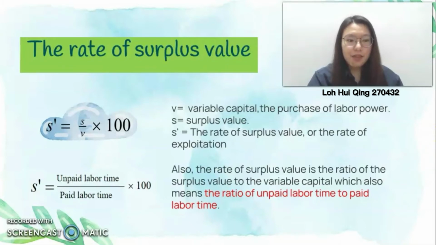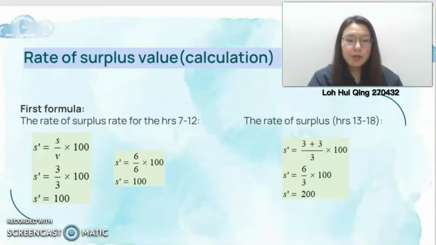For the second formula, it represents that the rate of surplus value is the ratio of the surplus value to the variable capital, which also means the ratio of unpaid labor time to paid labor time. So there are some calculation examples. Based on the previous example, hours 1 to 6 do not have any surplus value, so we'll only calculate for hours 7 to 12 and 13 to 18.